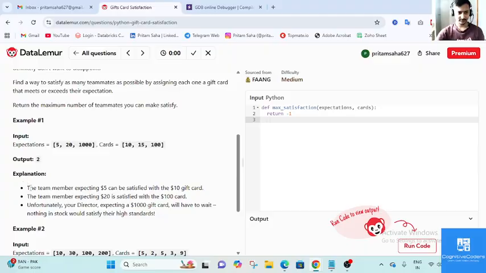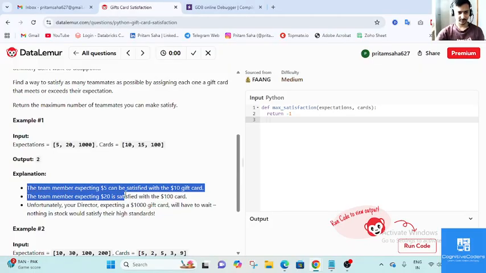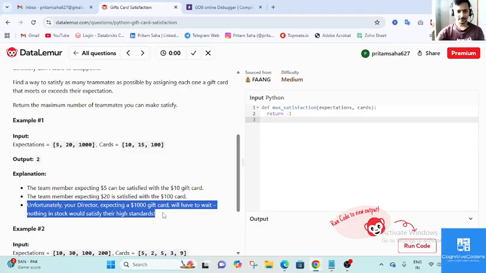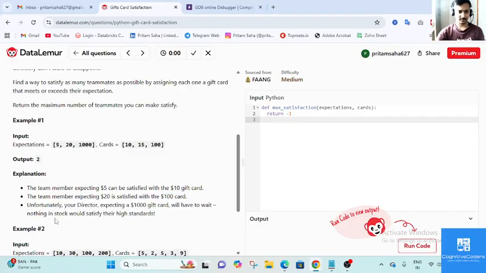So you can see the team member expecting $5 can be satisfied with a $10 gift card, and the team member with the $20 expectation is satisfied with $100. Unfortunately, your director expecting a $1,000 gift card will have to wait, as nothing in stock would satisfy their higher standard. That's why the output is 2.